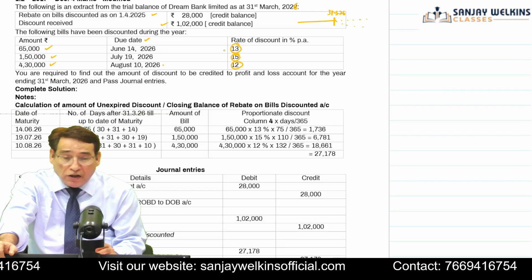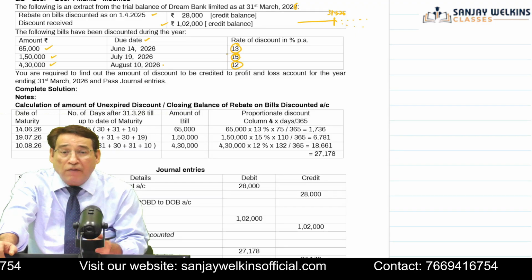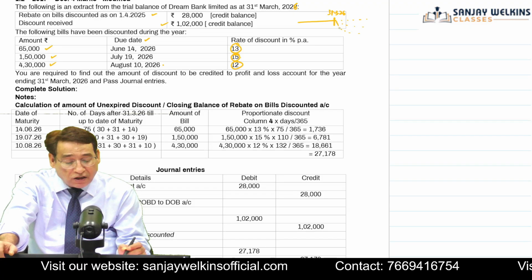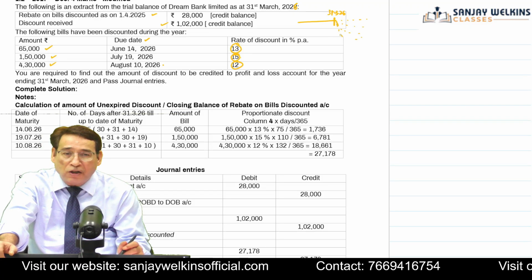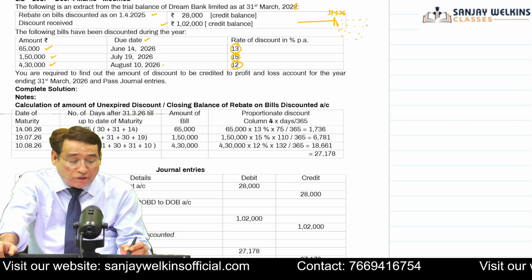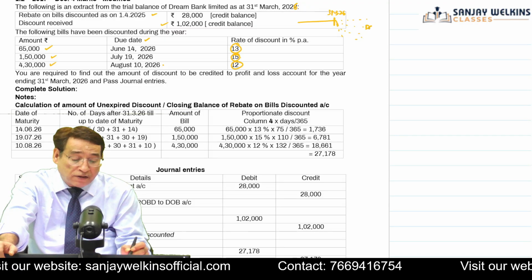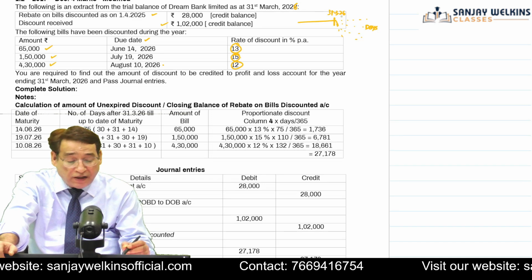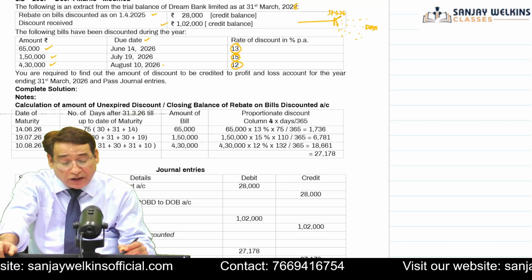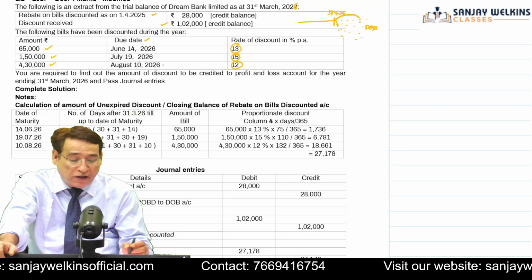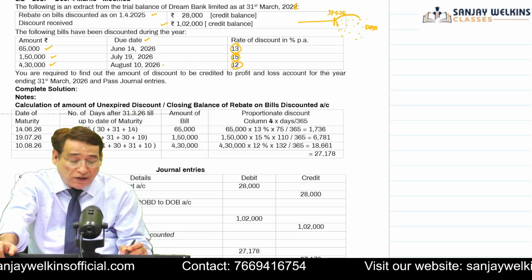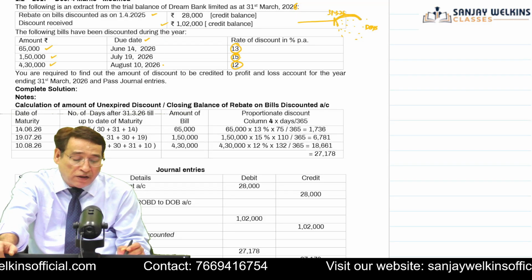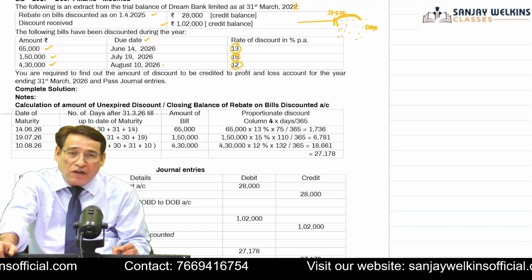So, keeping this factor into account, what am I supposed to do? Because these three bills are going to mature in the next year, correct? First of all, I will compute the days which are falling in the next year. When I say I will have to compute the days, it means I will have to compute the days from the end of the current year till their due date. Is it clear to you?